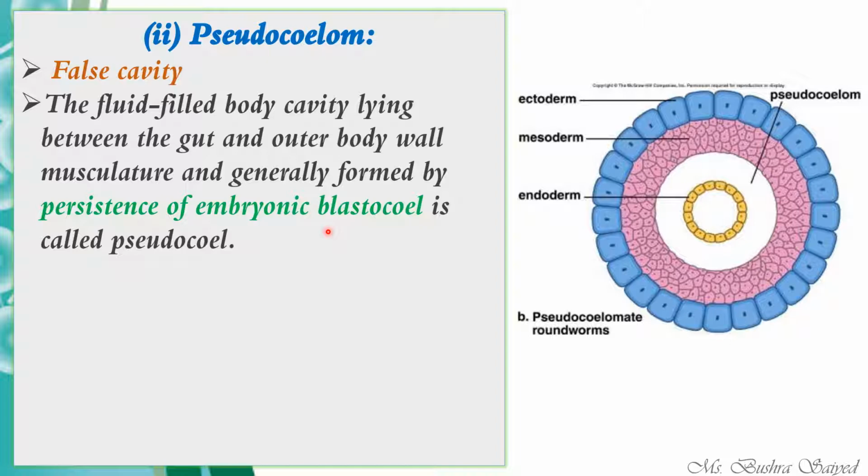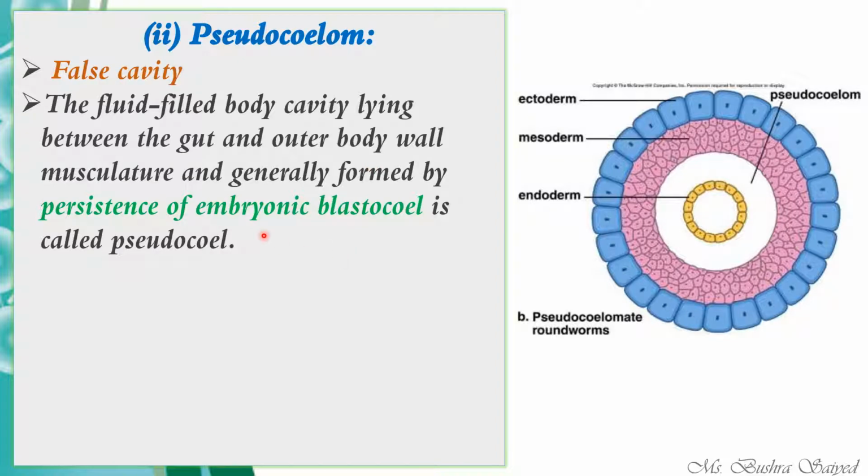The 128-cell embryonic stage is known as blastula. That blastula consists of a cavity which is known as blastocyst. So not from the germinal layer, not from the mesoderm, but this coelom originates from the blastocyst.